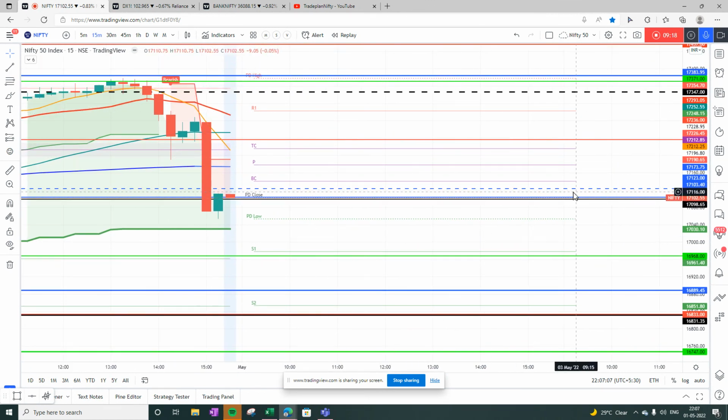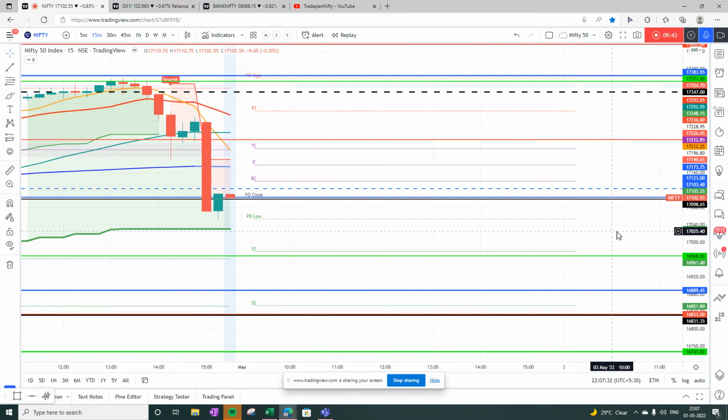So for Monday, the trade plan is definitely sell on rise in the zone of previous day low, which is at 17,053 to 17,180, with a stop loss of 17,280, for an intraday target of 16,923, and one can hold it with a stop loss at pivot, which is at 17,180.